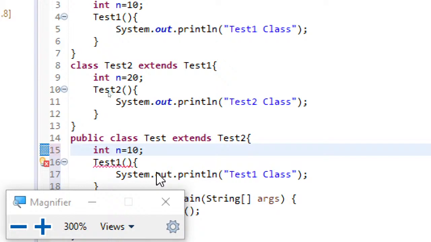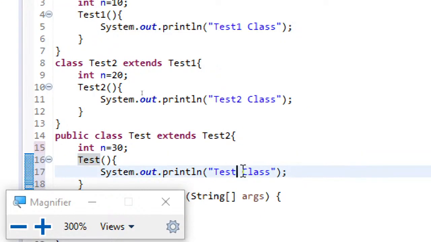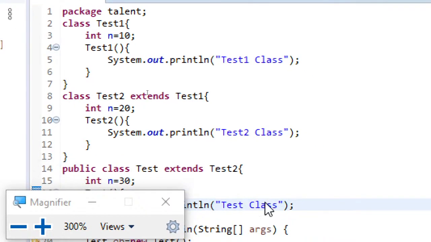Yeah, let me just make it 30, then make this the test class, Control S. Just carefully observe what I have done. I have created three classes. Test1 is the parent, test2 is the child of test1, and test is the child of test2. So observe the hierarchy: test1, test2, and test. Test is the grandchild, test2 is the parent, and test1 is the grandparent of test.